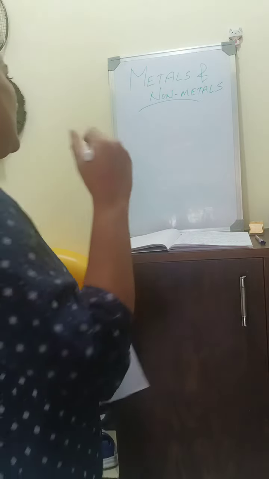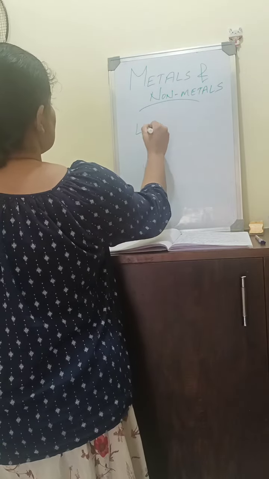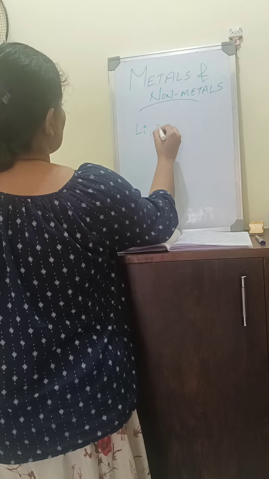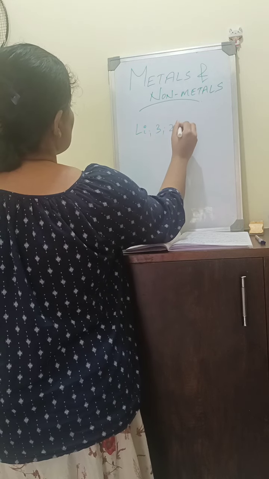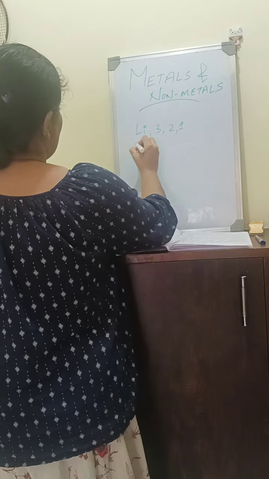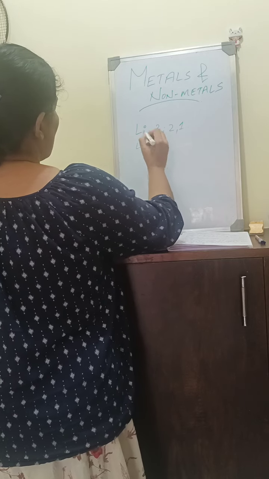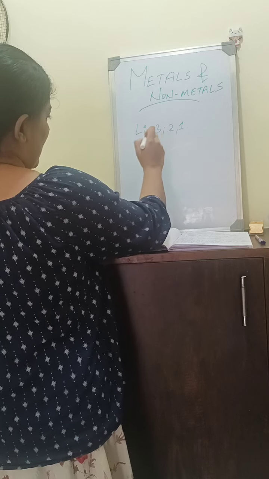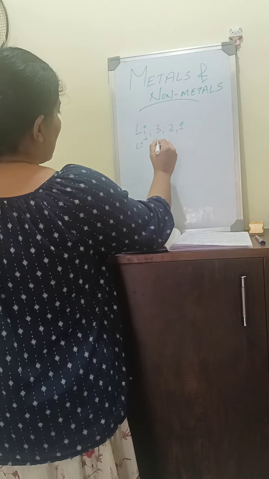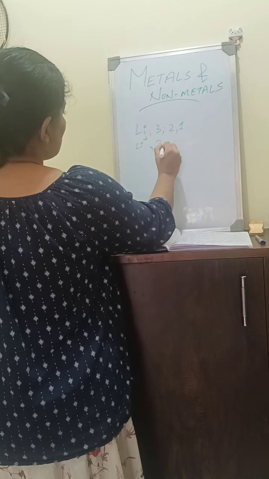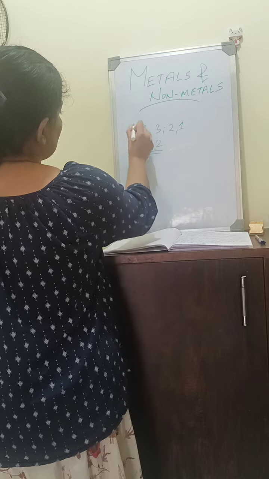Let's see. Lithium is a metal with atomic number 3 and electronic configuration 2, 1. Lithium loses its valence electron to form the lithium plus ion, the lithium cation, with an electronic configuration of 2. So lithium is a metal.